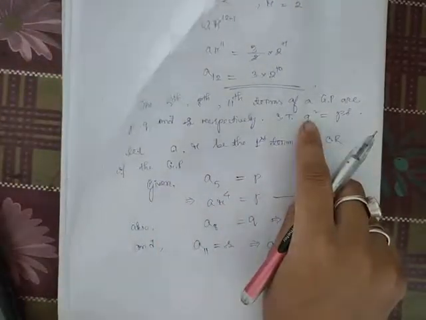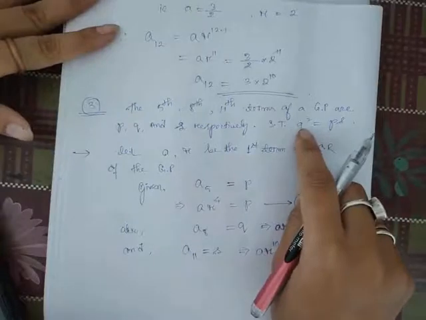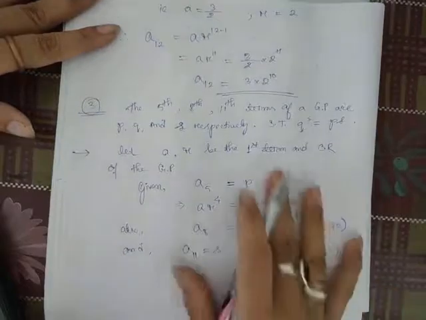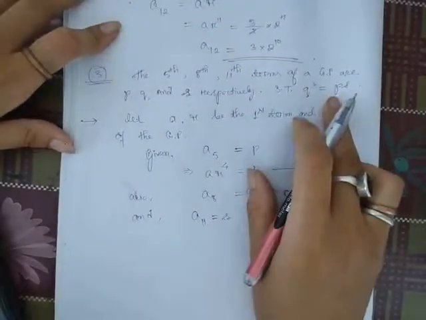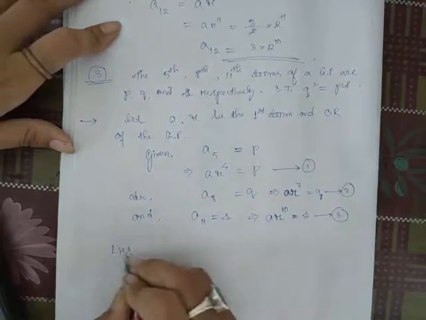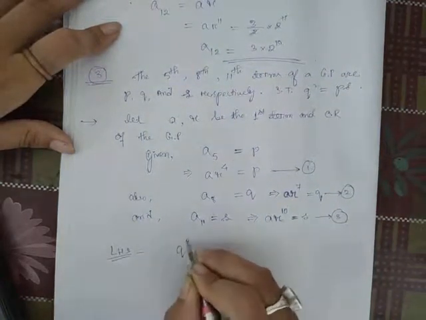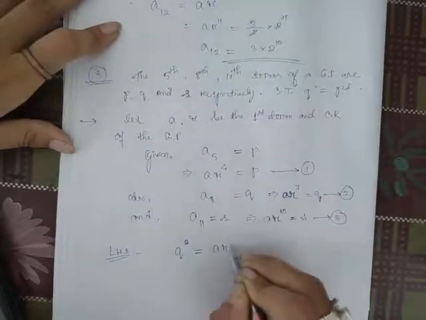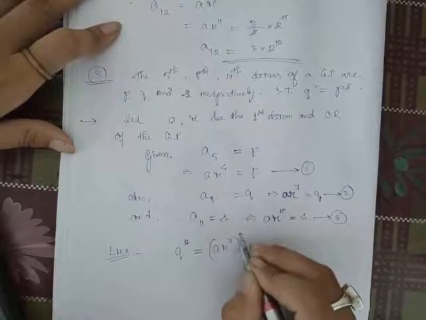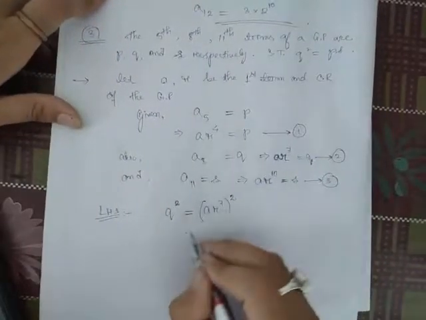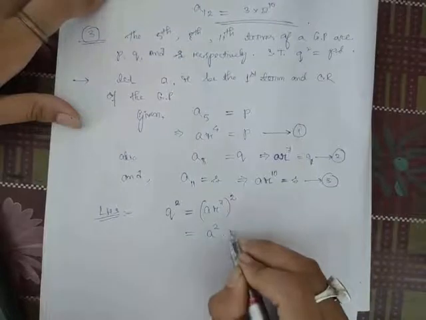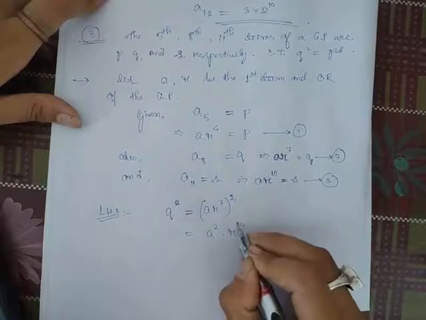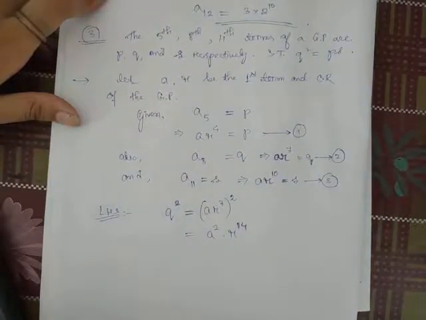Now what you have to find, you have to show that Q square equal to PS. Show that means you have to show left hand side equal to right hand side. Take left hand side, Q square. Q was a r to the power 7, so a r to the power 7 whole square gives a square r to the power 14.